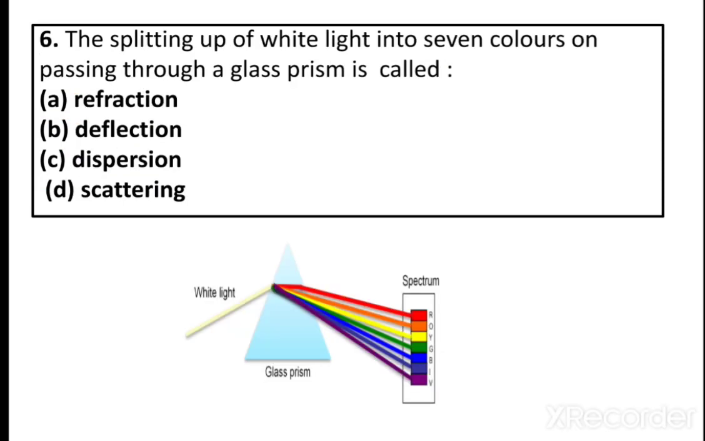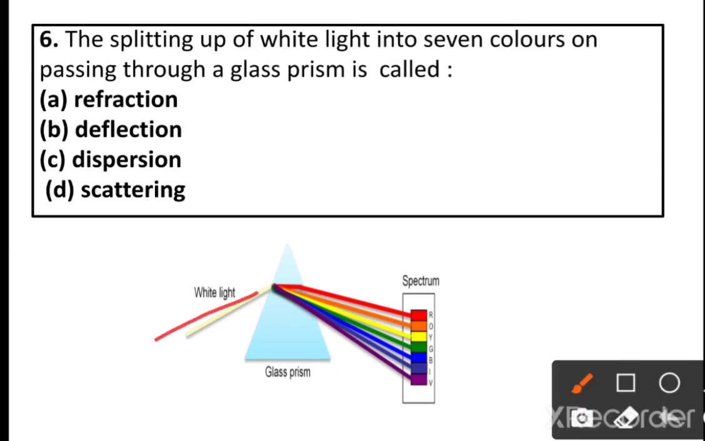The sixth question: the splitting of white light into 7 colors on passing through a glass prism is called. So when the white light is split into 7 colors: refraction, deflection, dispersion, scattering. The answer C is the correct one, dispersion. When the white light splits up into 7 colors, the phenomenon is called dispersion.